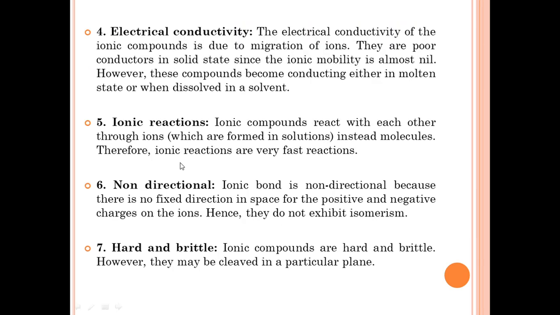So next property, electrical conductivity. As we know, the electrical conductivity of the ionic compounds is due to migration of ions, that is, movement of ions. They are poor conductors in solid state since the ionic mobility is almost nil. In solid state, the ions are closely packed, therefore the movement of ions is almost nil. However, these compounds become conducting either in molten state or when dissolved in a solvent.